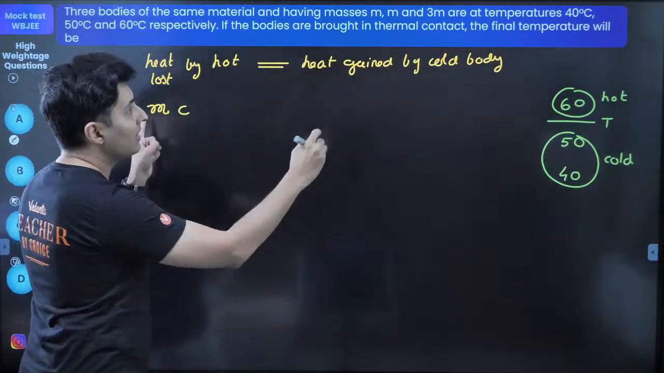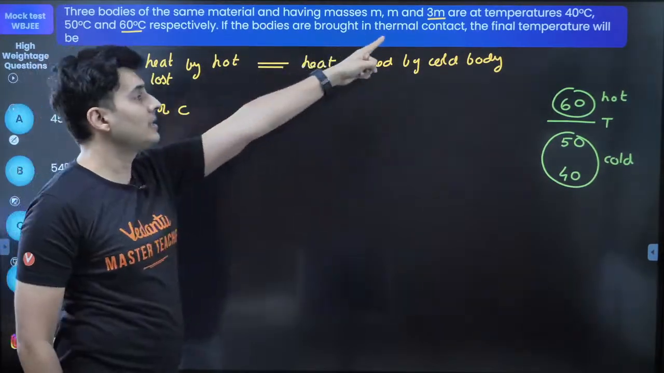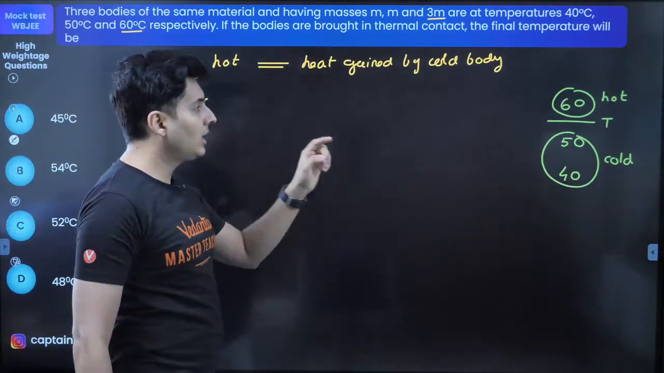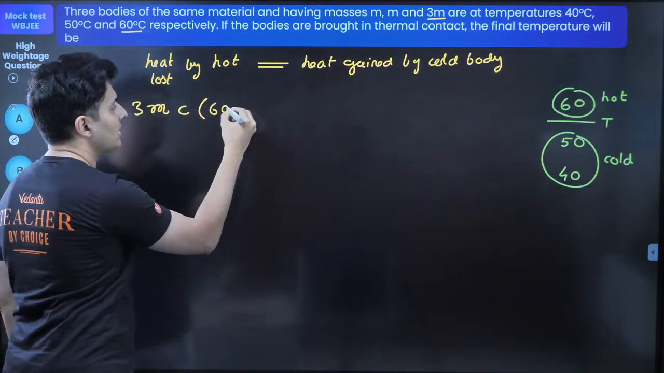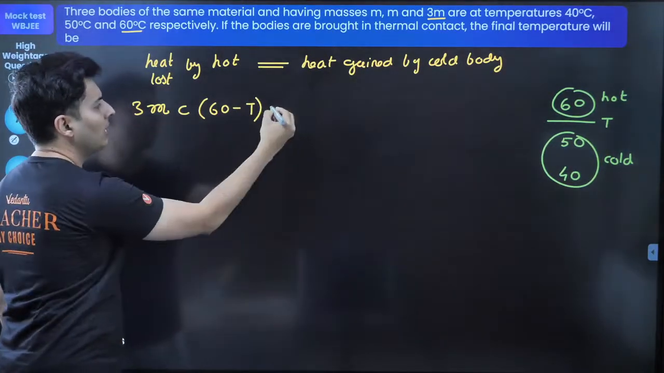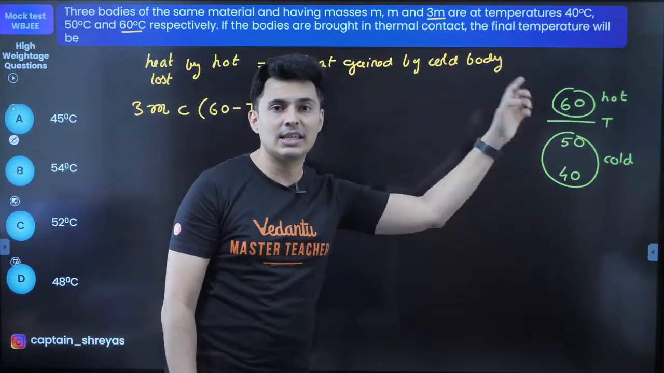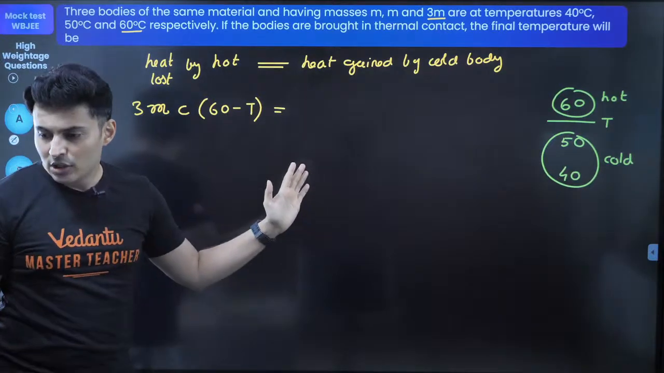mc, but the mass of the hot body is 3m. Look at this. 60 degrees Celsius is 3m. So make sure you write 3m over here. Change in the temperature, high minus low, 60 minus T, the difference in the temperature, bigger number minus smaller number. 60 is bigger than T because I have assumed T is between 60 and 50. I hope that makes sense. All right. So just write it.